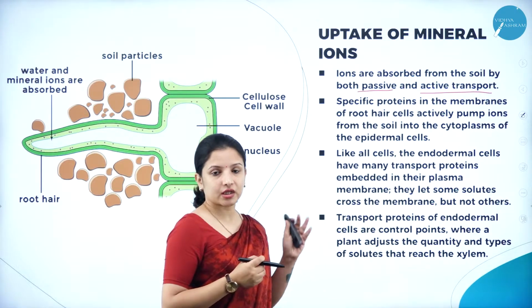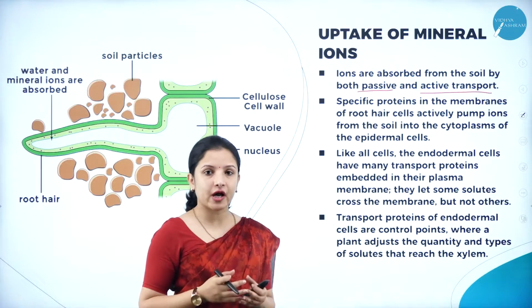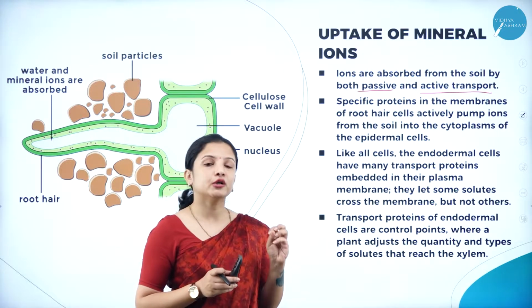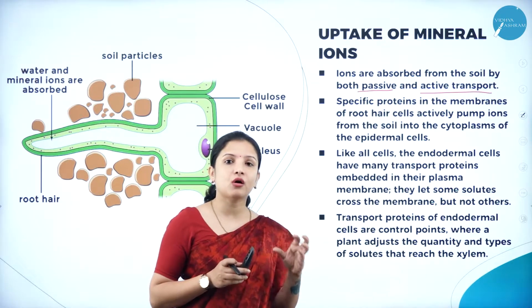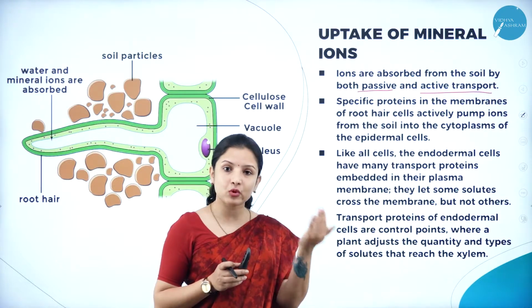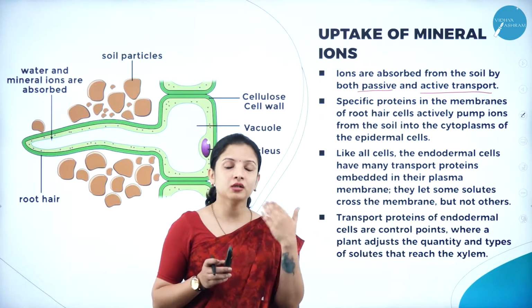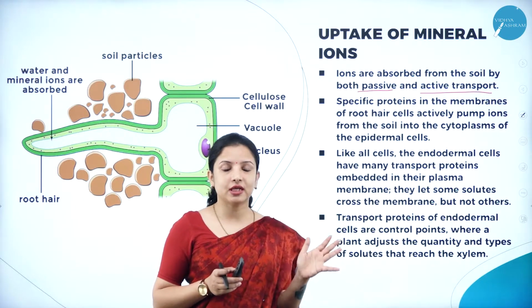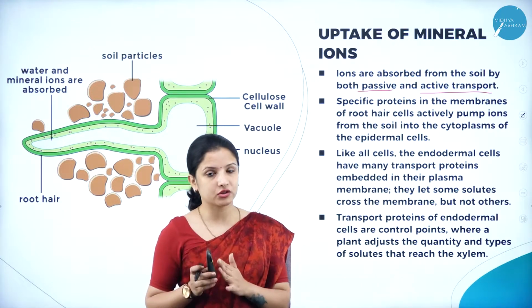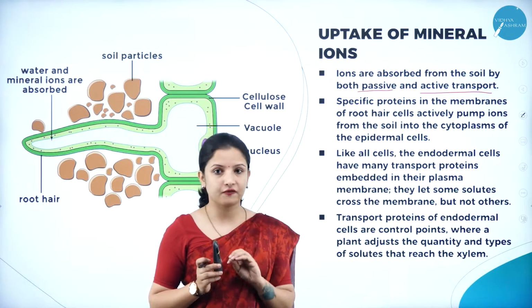So for this particular process of absorption of ions, there are certain specific proteins that are present, because we all know that not all particles can travel as such. Because if we talk about the diffusion process, wherein the movement of water molecules is taking place from a region of higher concentration to a region of lower concentration, right? I'm talking about diffusion here.